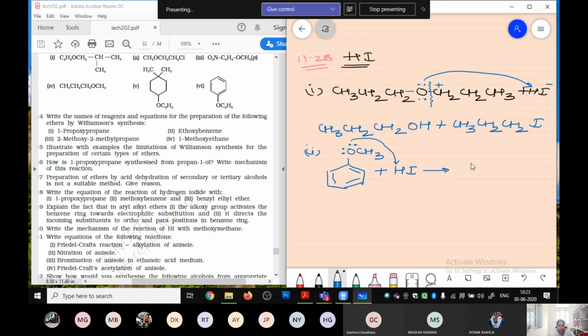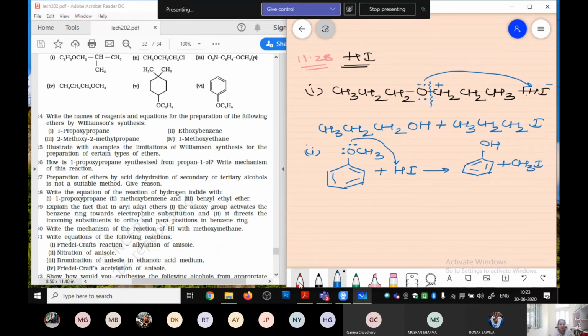So, what we will get? We will get an OH plus CH3I. One reason you can also state here is that phenol is being formed.